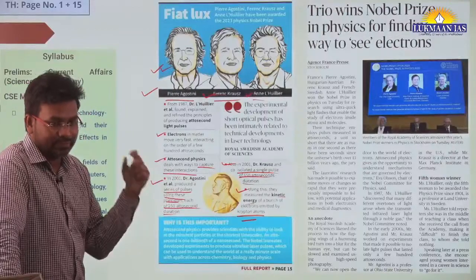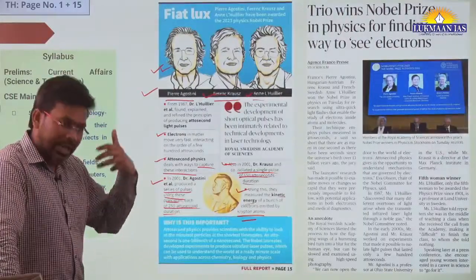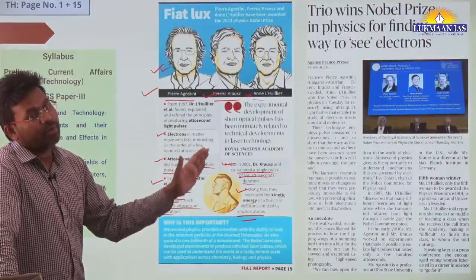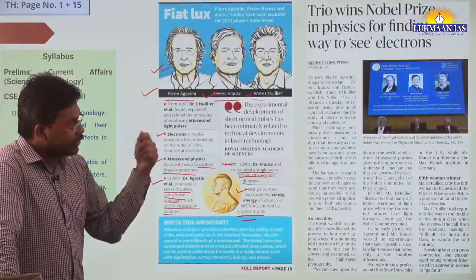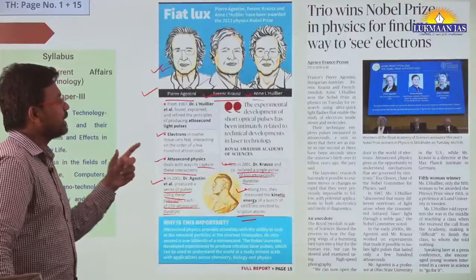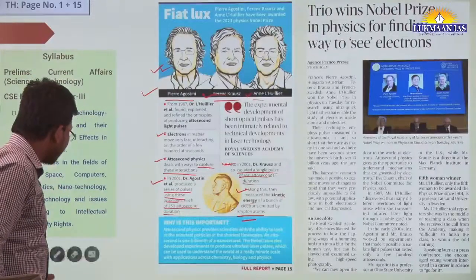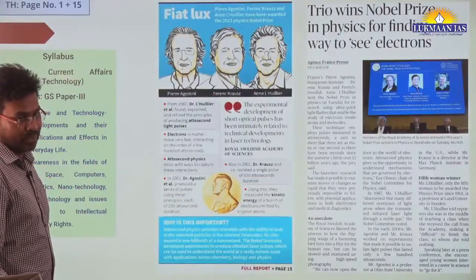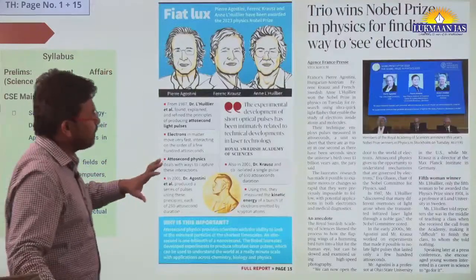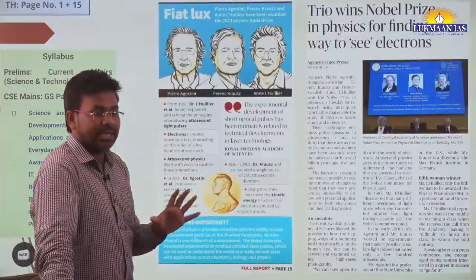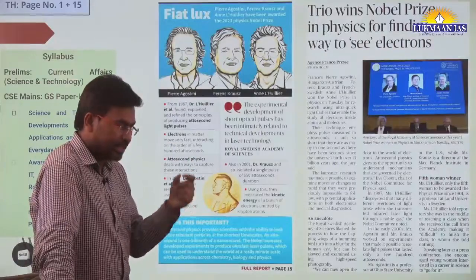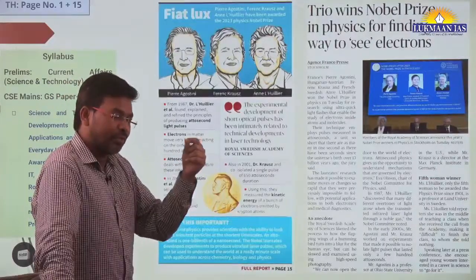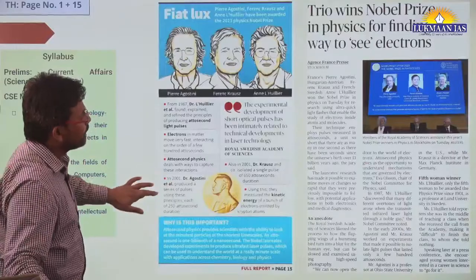So there is a new emerging field. That concept is not coming to mind, but I have taught it in detail in the science and technology class. It has been there for a long period of time, and it is a new field of physics altogether. The Nobel Prize in Physics was awarded on a similar domain in 2012 also, 10 years back. So development is happening. We need to understand that attosecond physics is a new domain of physics, where they are studying the movement and the energy of electrons when they are moving at a very fast rate.